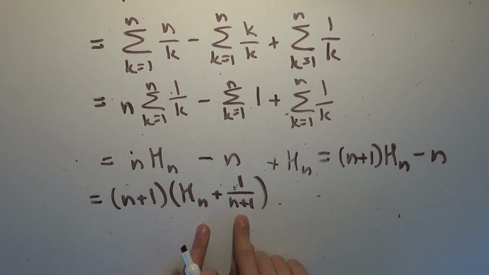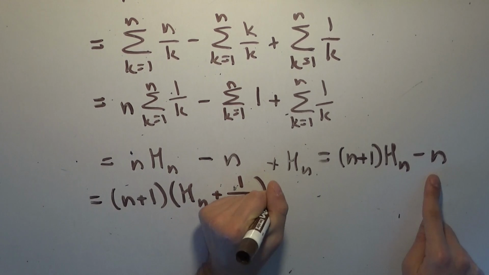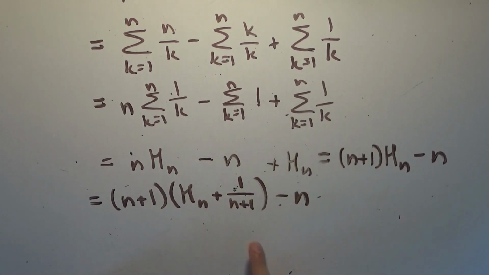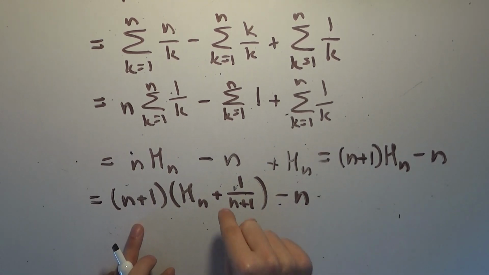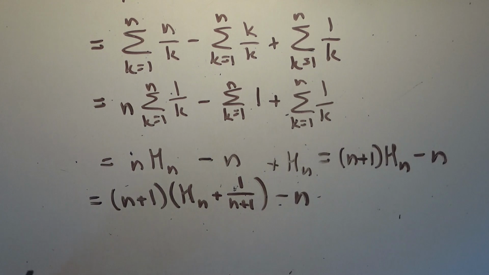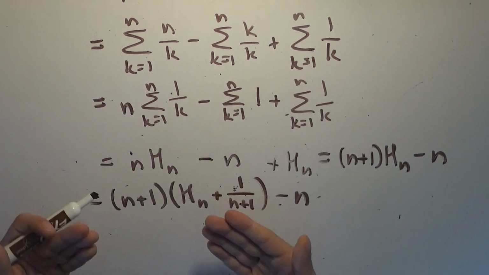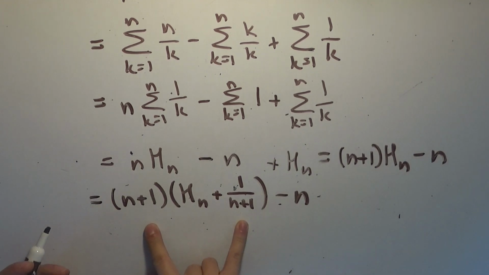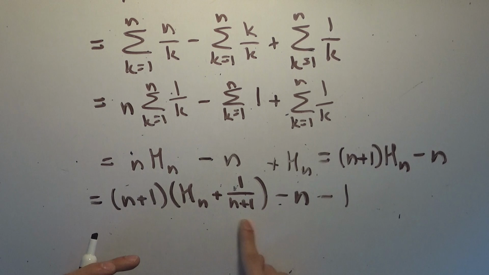But I can't just add this without subtracting it somehow, because then I would be changing the value. So I'm still going to subtract this n out the front. But notice, if I'm adding 1 over n plus 1, and then I'm multiplying by n plus 1, adding this term in here is actually equal to adding 1 to this quantity, because think about it, n plus 1 divided by n plus 1 is just 1. So to balance this out so that I don't actually change its value, all I have to do is subtract 1 on the outside. But this in here is the n plus first harmonic number.